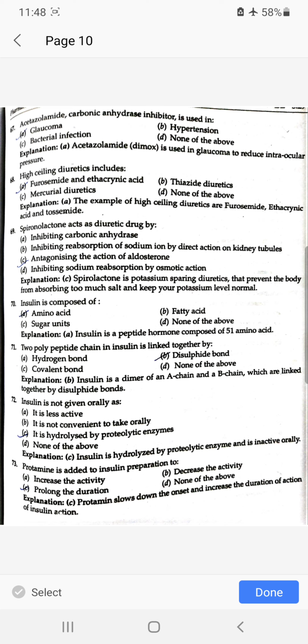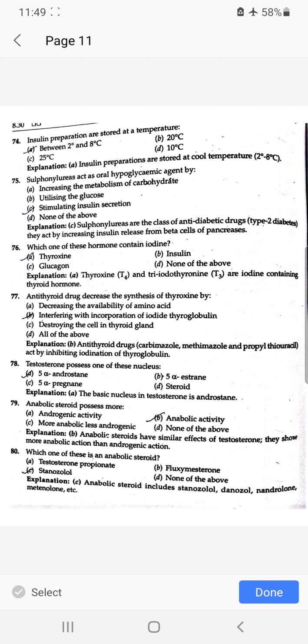Insulin is composed of amino acids. Two polypeptide chains in insulin are linked together by disulfide bond. Insulin is not given orally as it is hydrolyzed by proteolytic enzyme. Protamine is added to insulin preparation to prolong duration. Insulin preparations are stored at temperature between 2 to 8 degrees Celsius. Sulfonylureas act as oral hypoglycemic agents by stimulating insulin secretion.